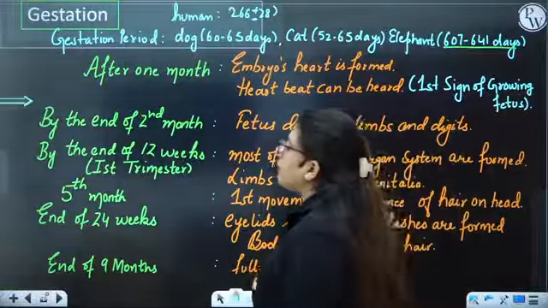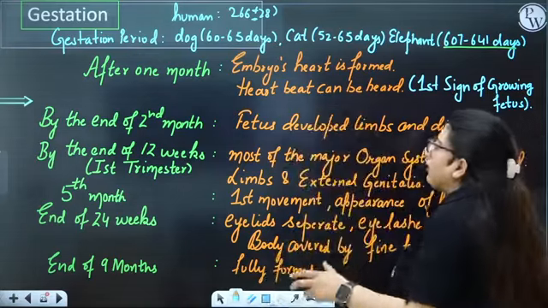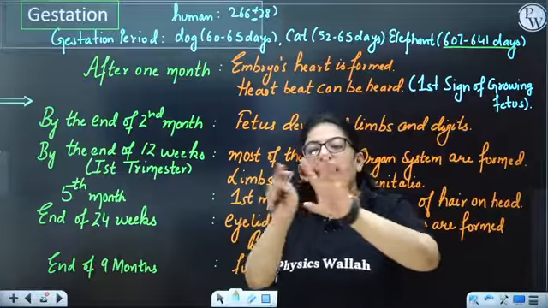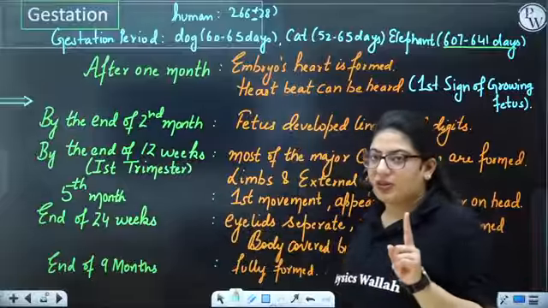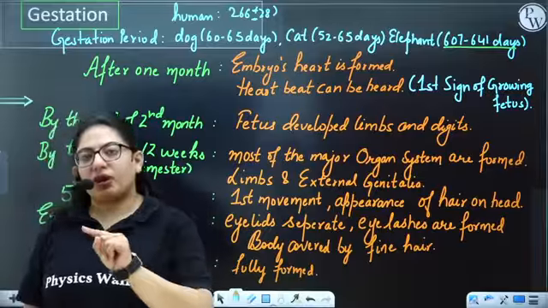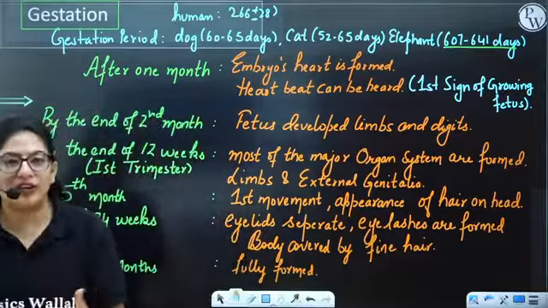Okay. Then by the end of the second month, the fetus's limbs and digits are formed. What are limbs and digits? This is a limb and these are digits. Okay. By the end of 12 weeks, that is around the first trimester, because I told you 3 months is equal to one trimester, and in each month we have 4 weeks. So total how many weeks are there?